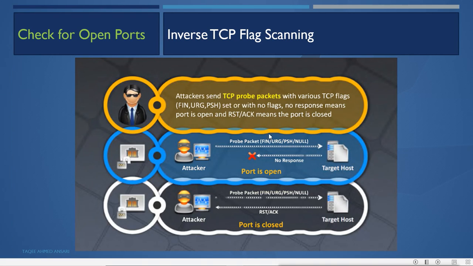Now this type of scan, the attacker does it to evade the firewall. Actually, we have two basic types of firewalls: the packet filtering firewall and the stateful firewall. If the target has a packet filtering firewall, then it cannot detect these things. A packet filtering firewall works on simple rules. It detects the source and destination IP address and the source and destination port numbers. So the packet filtering firewall filters based only on these criteria.